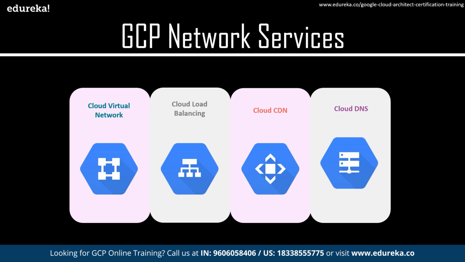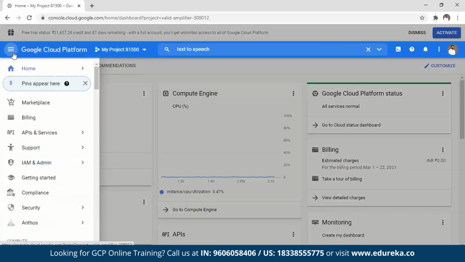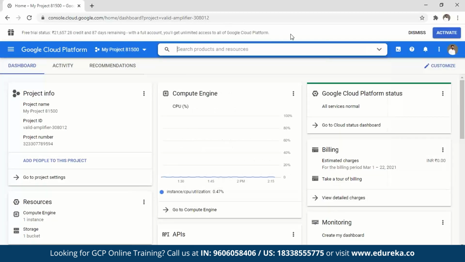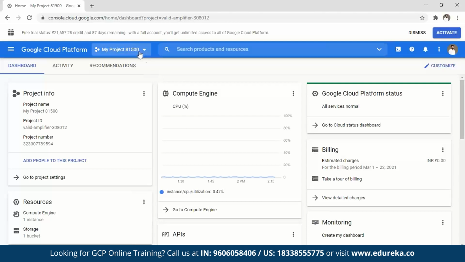Let us now go ahead and take a look at the demo part and explore some of these services a little more. Previously we saw how to create an instance, right? Now we'll go ahead and explore the storage service as well. So guys, note one thing. You might not have realized in the previous part that whatever I create when creating an instance goes into my project. It is a container where GCP stores all my resources.